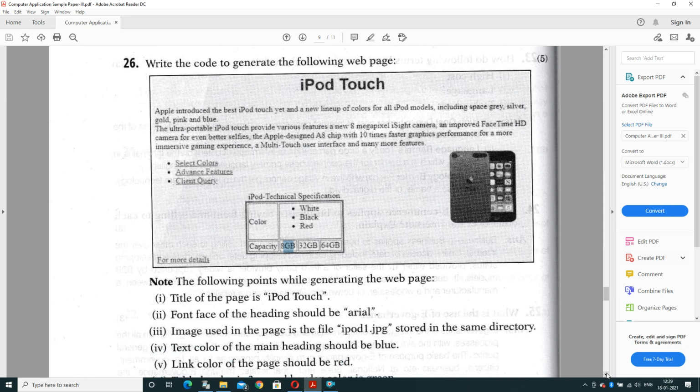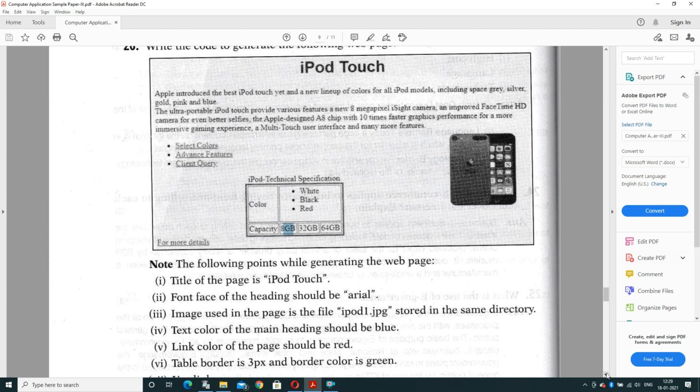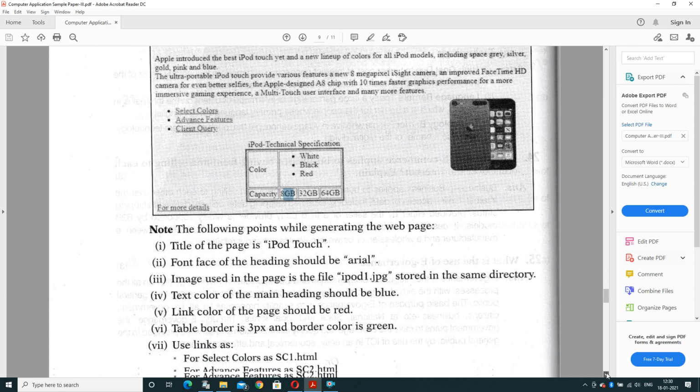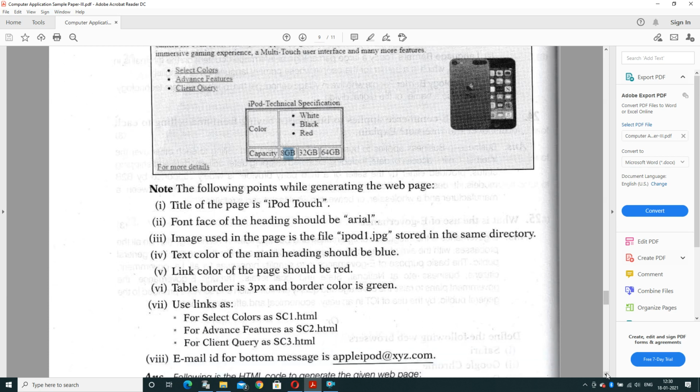The image used in the page, the file name is ipod1.jpg, stored in the same directory. And the text color of the main heading should be blue. Link color of the page should be red. And the table border is 3 pixels and border color is green. And use linkage for select color as sc1.html and for advanced feature as sc2.html. For client query it is sc3.html and the email id for the bottom message is appleipod@xyz.com.